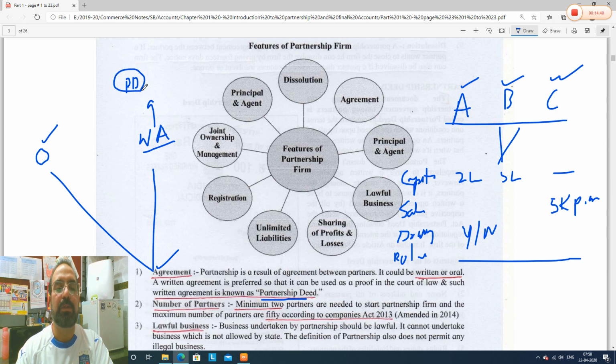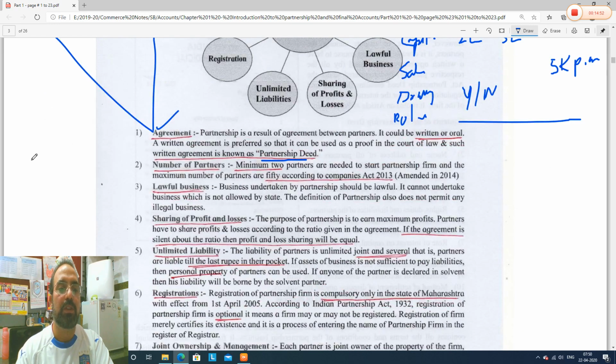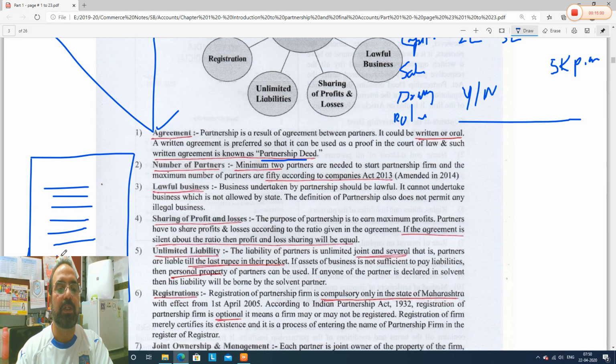So in this partnership deed, what will they do? They will create a document. I will show you how. For example, here, like this, a document. They will write all the important points: who are the partners, what is their address, what will be the profit sharing ratio, will any partner be allowed salary, commission, can they withdraw drawing, if they have introduced capital in the business, is there any interest allowed on capital.